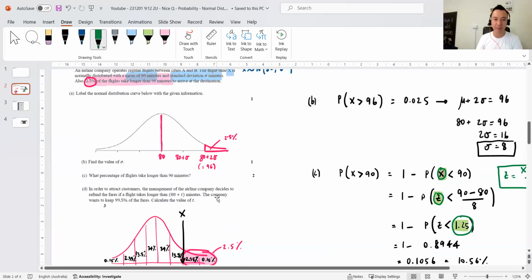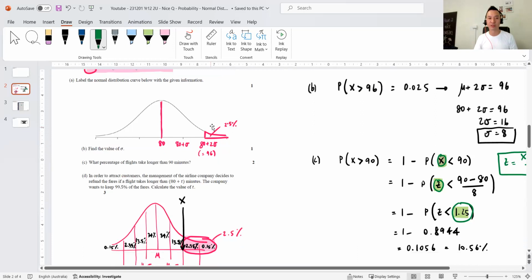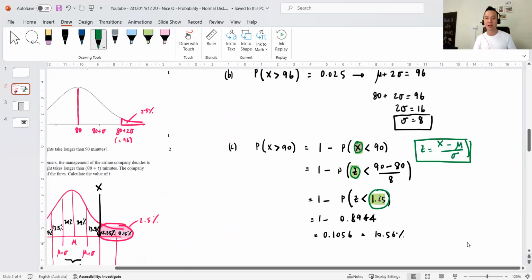So basically, part B was that. A lot of people couldn't get past how to use the pink fact. That's how you use it. And then once you find sigma, in this case, you can use the standard normal conversion from X to Z, and then use the standard normal table of values to help you knock it out.